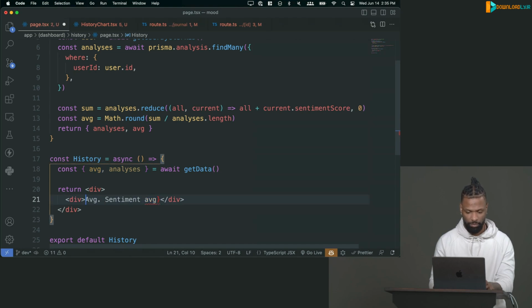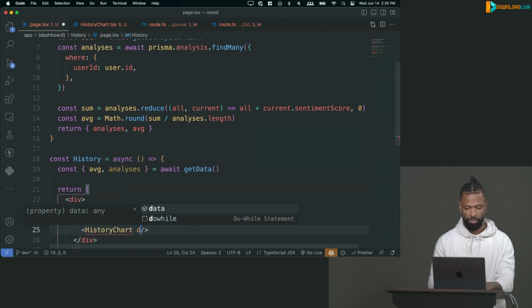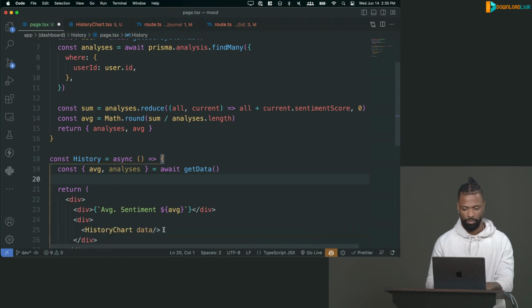So if you want to maintain white space, I just recommend putting it in the brackets and doing this. And that way it will maintain white space. So I'll do that. And then here's where the chart will go. And that's just going to take in the data, which is the analysis.